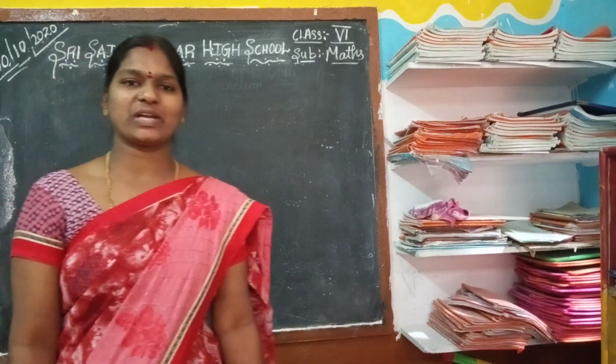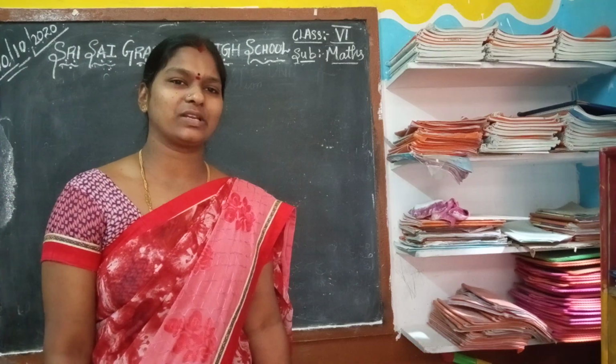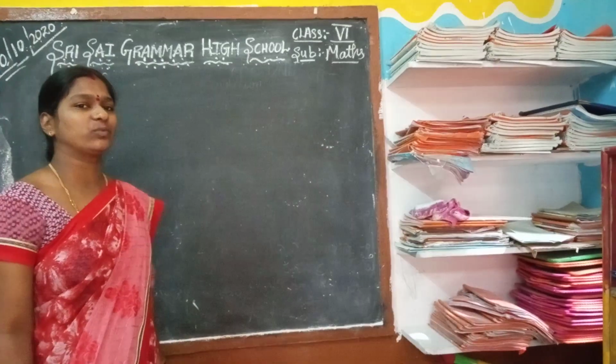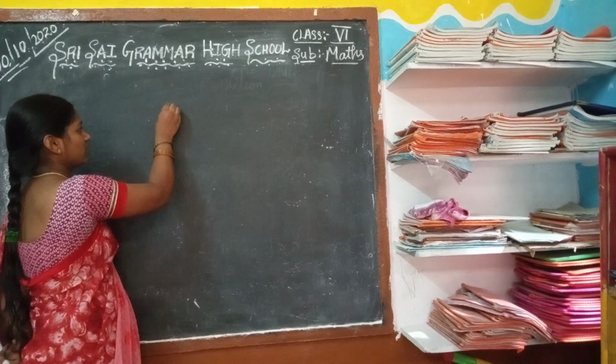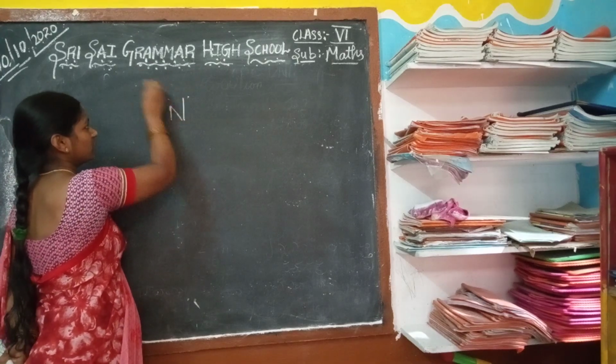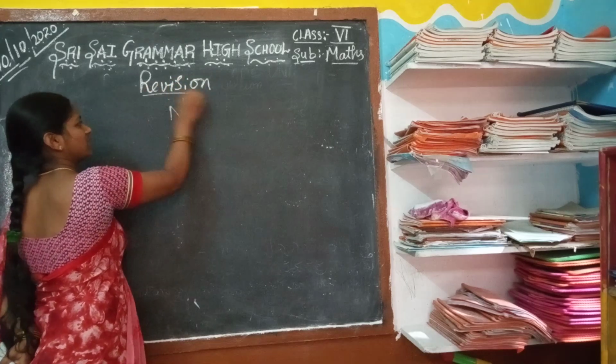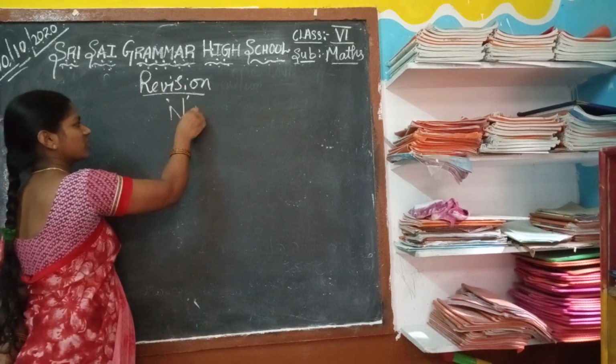Students, in the previous class we completed our first chapter revision. So let us now move to the second chapter. We have already learned what a whole number is, and natural numbers also we have learned. Revision of second chapter: what is a natural number?